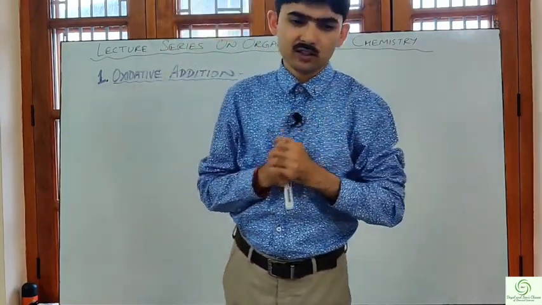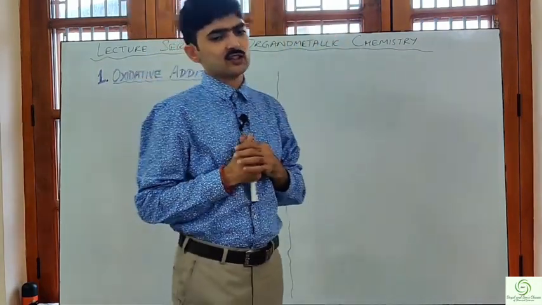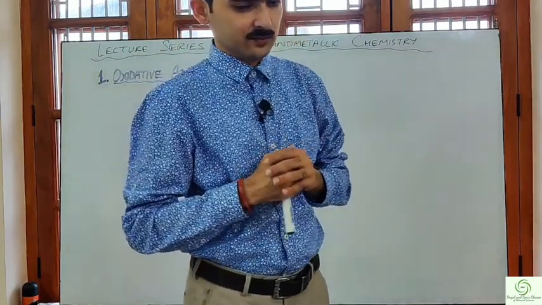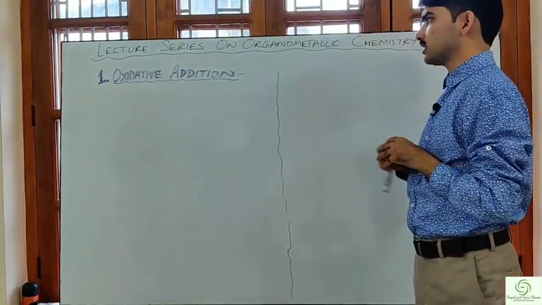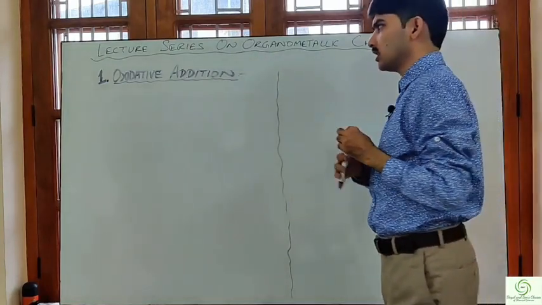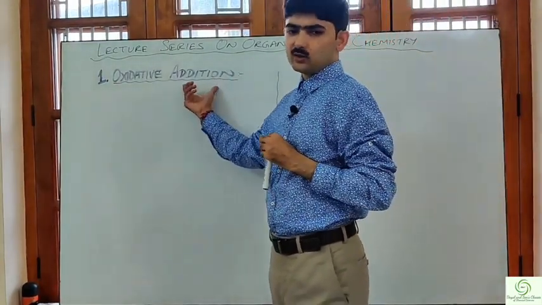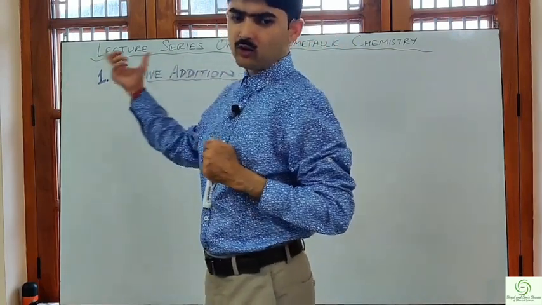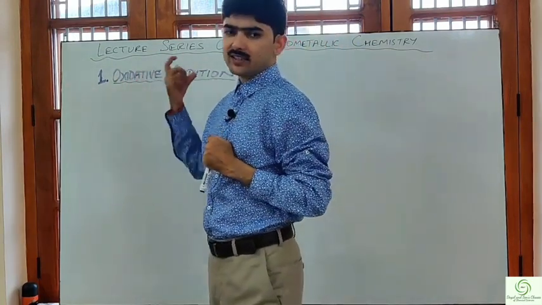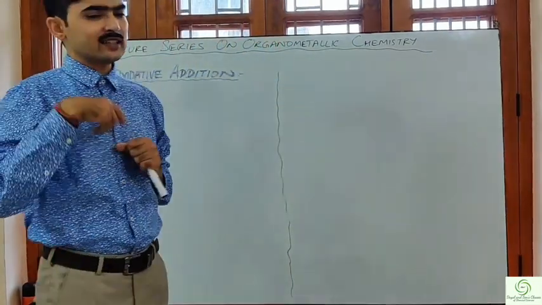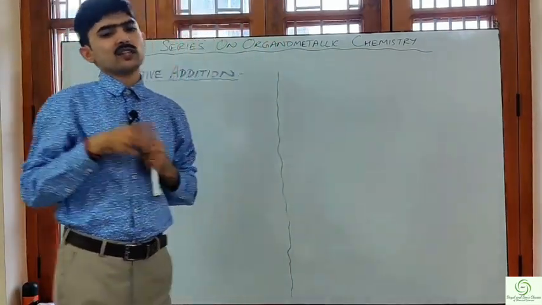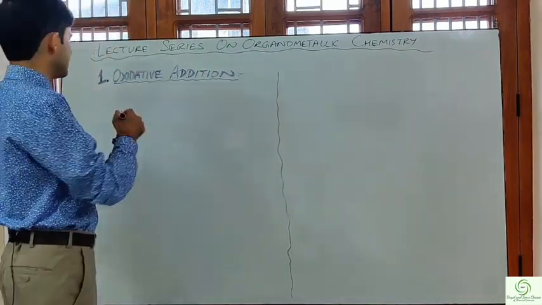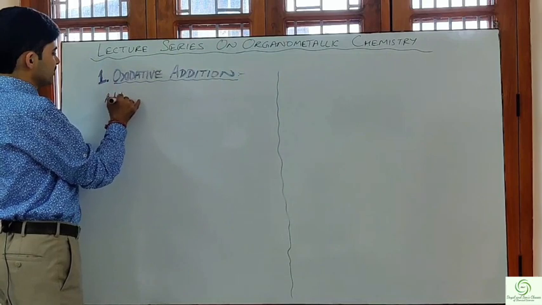In the first lecture, we are starting with the discussion on oxidative addition reactions. Oxidative addition, as the name suggests, means addition of ligand. Addition here denotes the addition of ligand to the metal complex, and oxidative here indicates that the metal center on which the ligand is being added will get oxidized. So oxidative addition is basically addition of ligand.